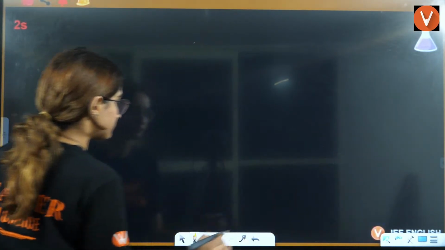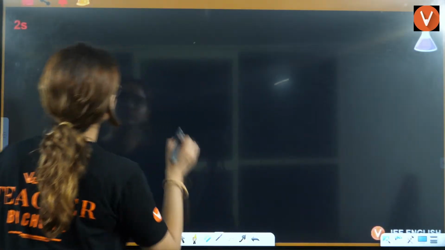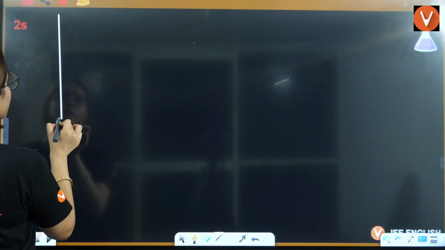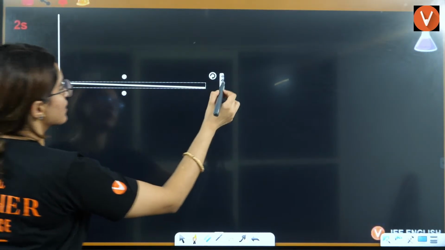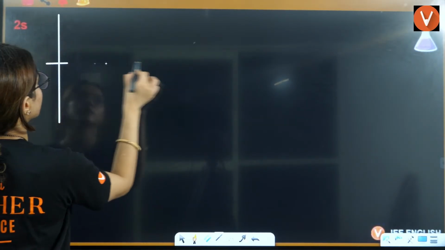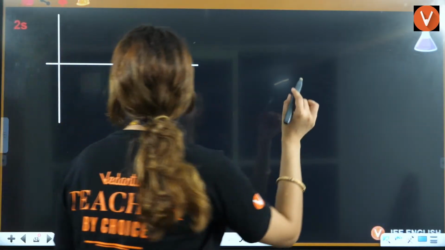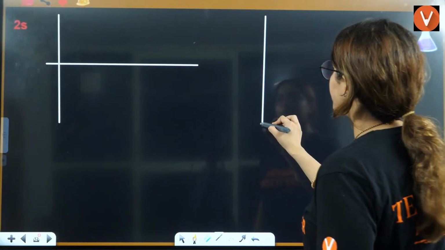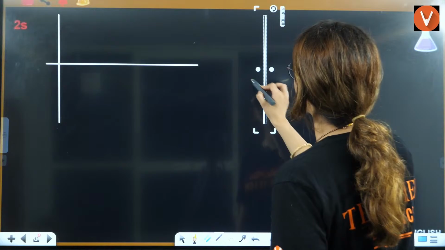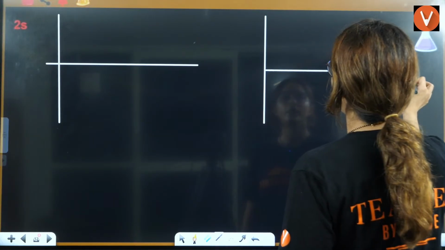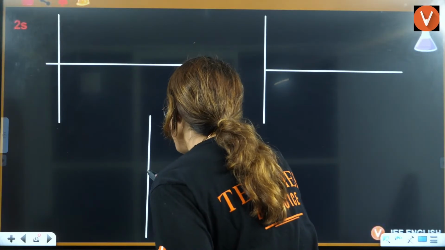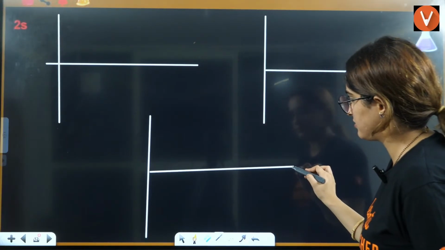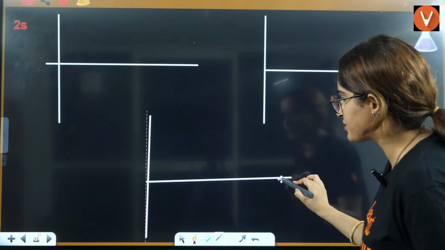Next is for 2s, right? I'll do the same thing. Students, trust me, after this class you will never find this difficult. You will be like, ma'am, this is super easy. That I can assure you. You will find it super, super easy, and there will not be any question that you won't be able to do from this. And they ask very simple questions. They don't ask you very complicated questions.